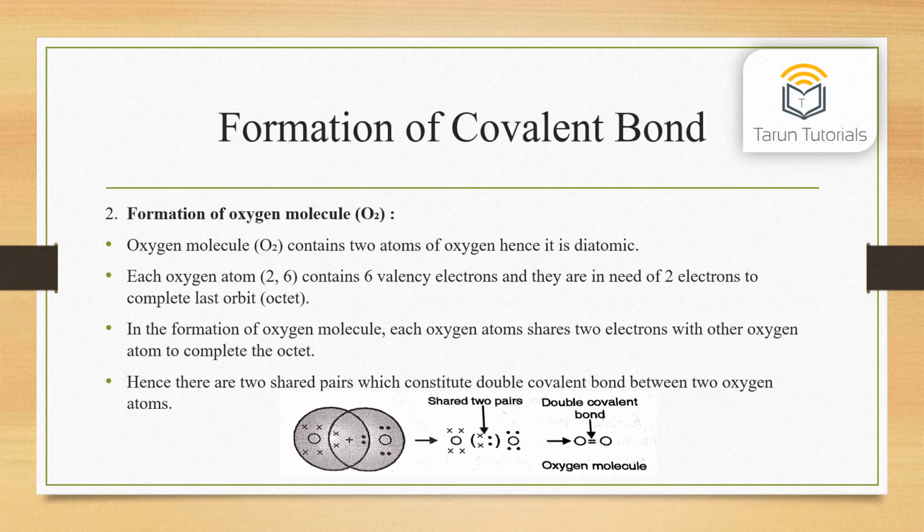Second, formation of oxygen molecule, that is O2. Each oxygen molecule contains two atoms of oxygen, hence it is diatomic. Each oxygen atom, 2,6, contains 6 valence electrons, and is in need of 2 electrons to complete its last orbit, that is octet. In the formation of the oxygen molecule, each oxygen atom shares 2 electrons with the other oxygen atom to complete the octet. Hence, there are two shared pairs which constitute a double covalent bond between two oxygen atoms.